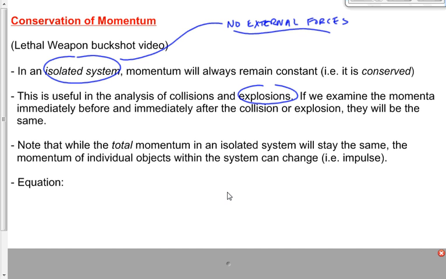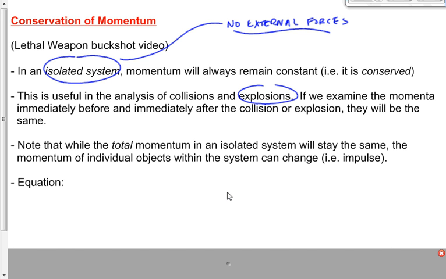Now, when we did impulse, we started off deriving an equation for impulse, which you don't have to remember the derivation of, by the way. The derivation came from Newton's second law. Remember, F is equal to m times a? We subbed in delta v over delta t for acceleration, and we ended up getting F times t is equal to m times delta v. Impulse comes from Newton's second law, F is equal to m times a.